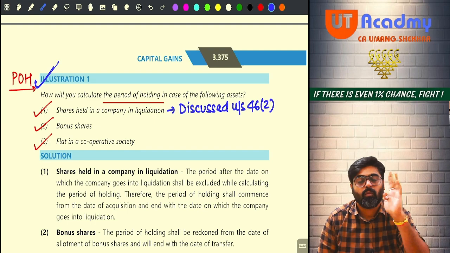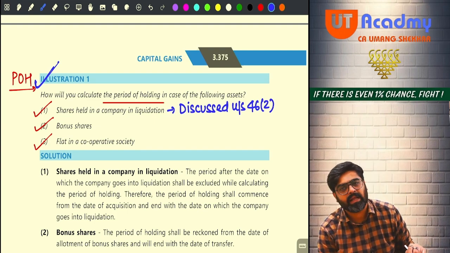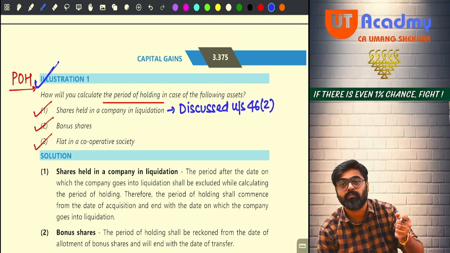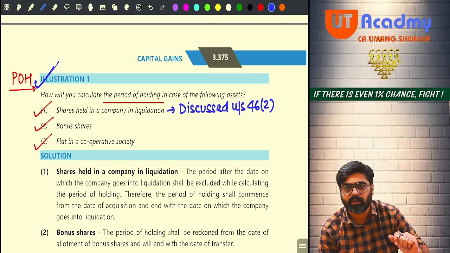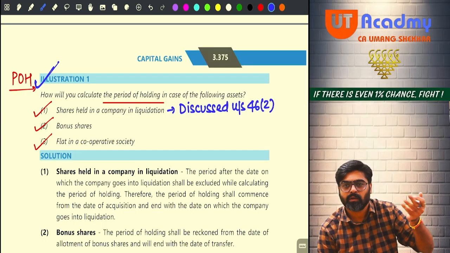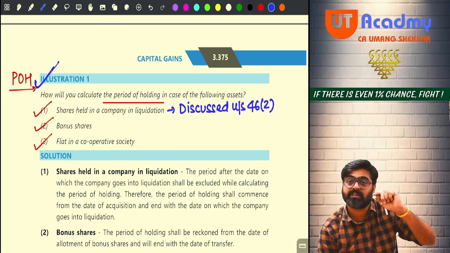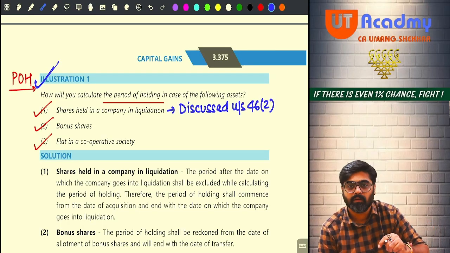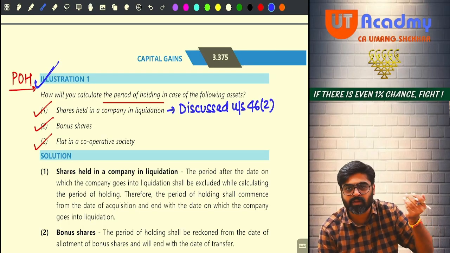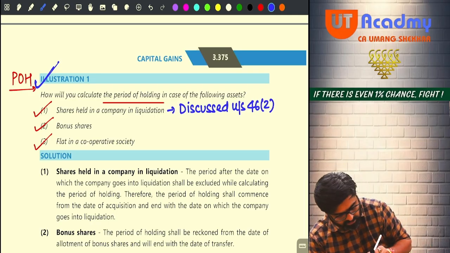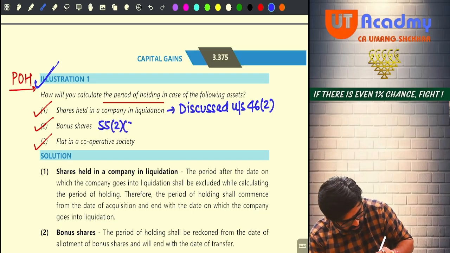Hello sir. What will be the period of holding of bonus shares? I have not told you. If the bonus shares are listed, the period of holding will start from the date of credit in the demat, and it will end on the date of sale. But if the bonus shares are unlisted, their period of holding will start from the date of allotment till the date immediately preceding the date of transfer. So bonus shares are already known, as you have done with section 55 to AA.